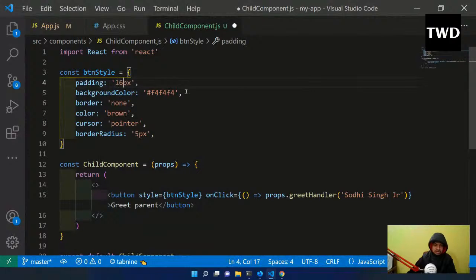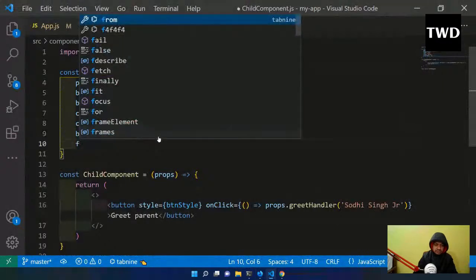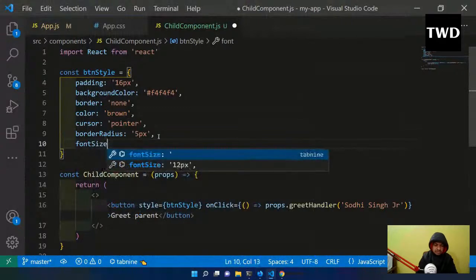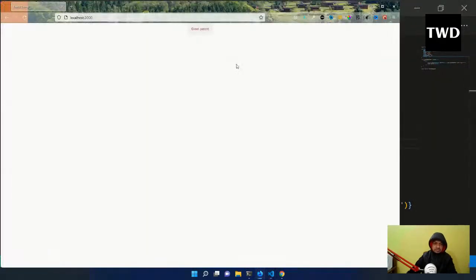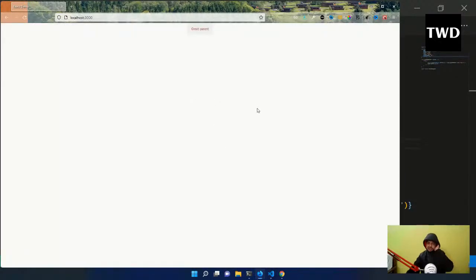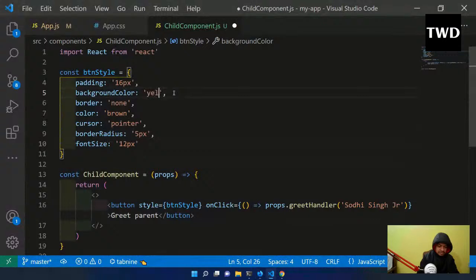It should be 16. It's okay. And let's see, font size is 12px. Okay, whatever, it is looking good. Actually I don't like this color. It's better to have it as yellow, it is much better than this. So that is how we can do this style.